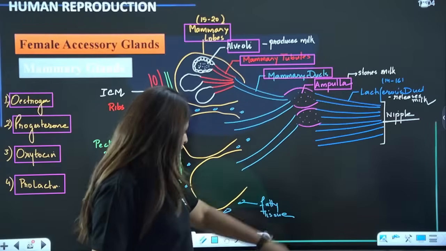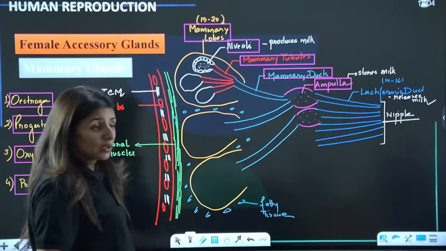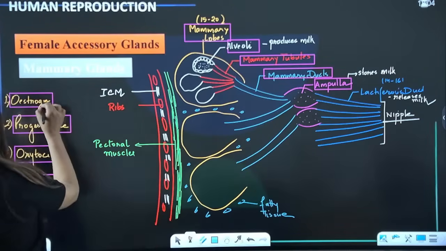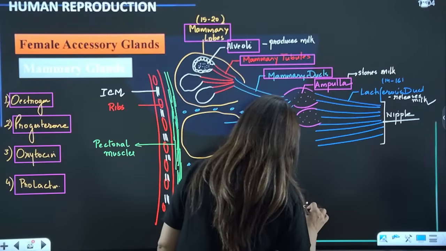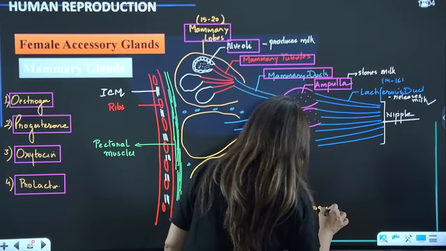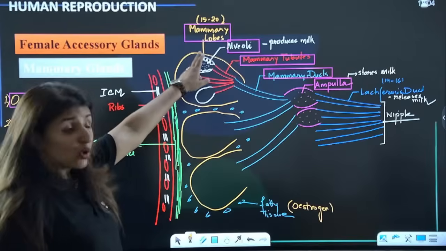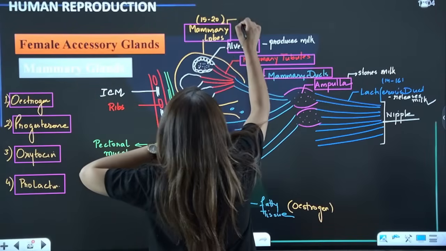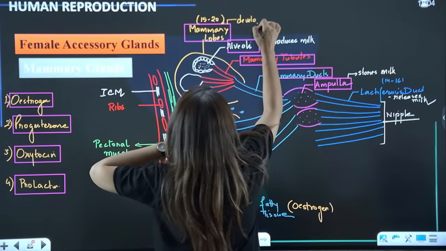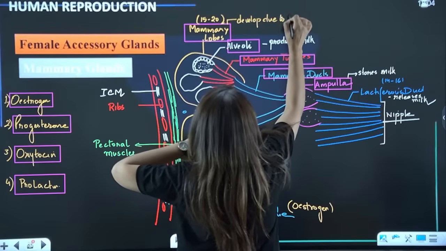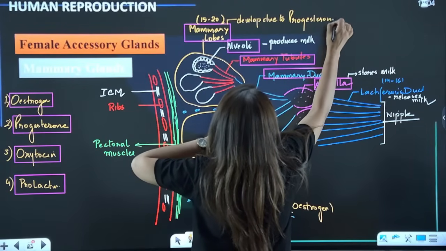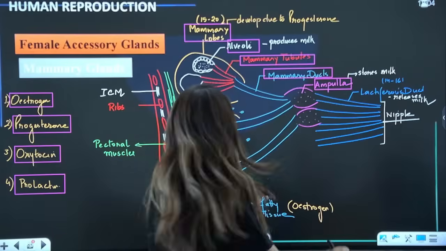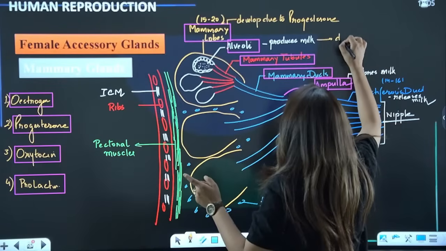First of all, the deposition of fatty tissue is because of estrogen. Mammary lobes develop due to progesterone. Alveoli produce milk due to prolactin.